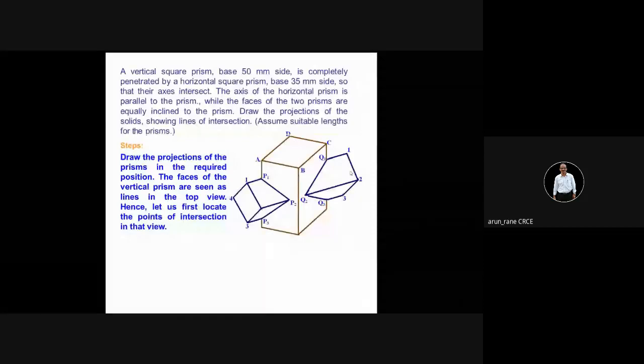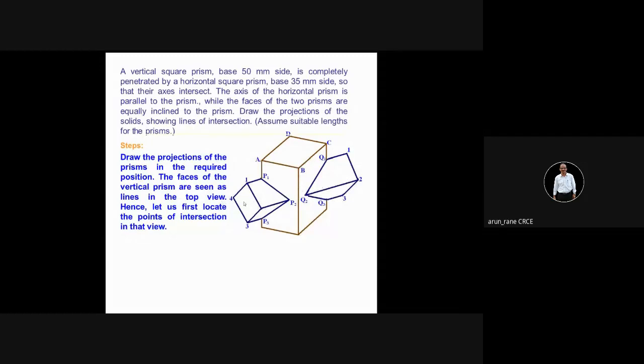The axis of the horizontal prism, obviously this, is parallel to the vertical plane. Purposely, this mistake is done.